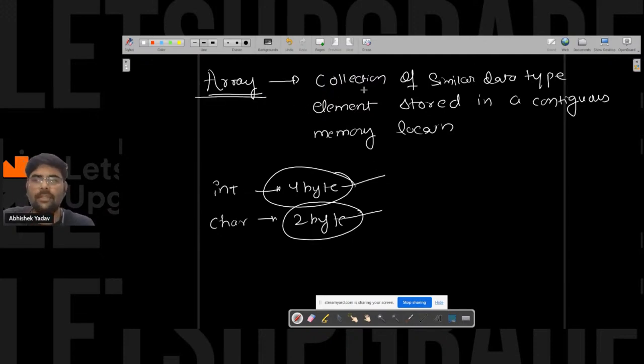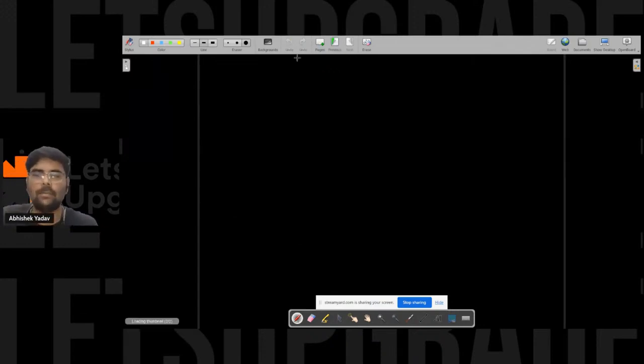Similarly, in an array we are saying, hey, we can store a similar kind of data and that data will be stored in a contiguous memory location. Let's try to understand that part. I want to store, let's assume, integer data: 3, 4, 5, 6, 7.